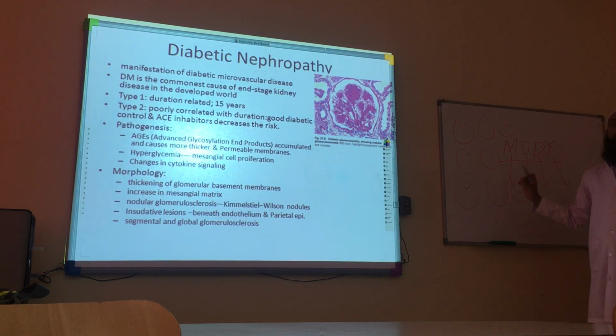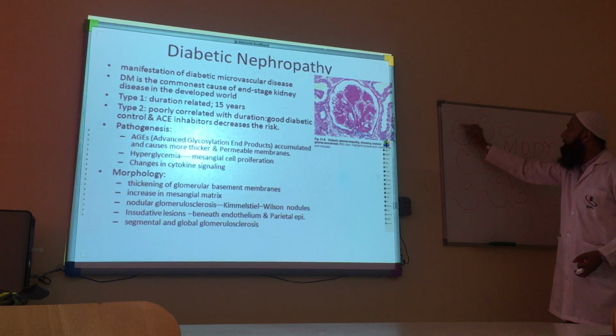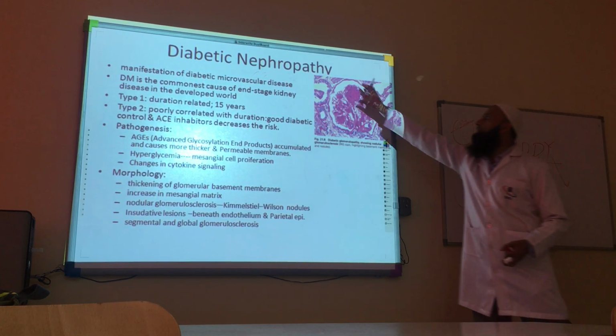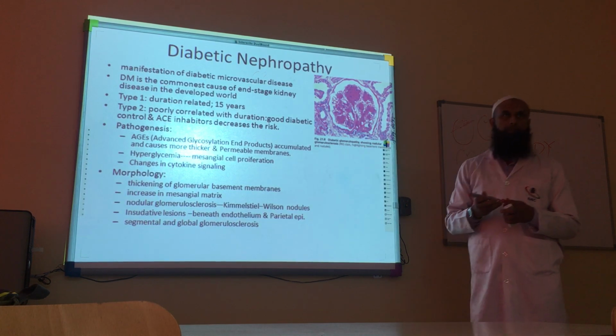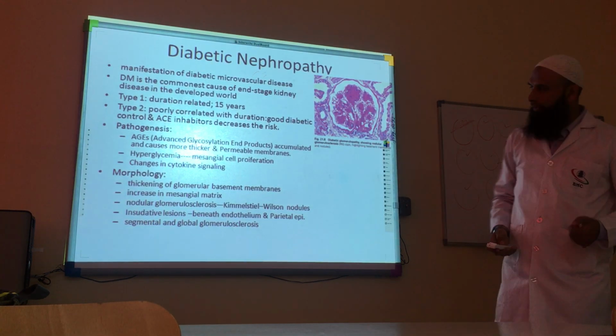So this is called global. And segmental means segment, part of this, part of this. As you can see, not the whole, sometimes only a few parts, and the rest is okay. Doctor, what's the meaning of insudative?